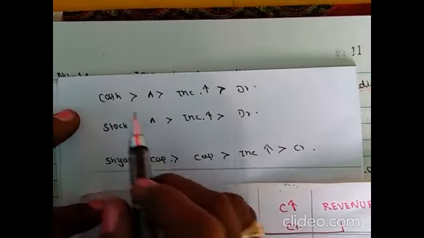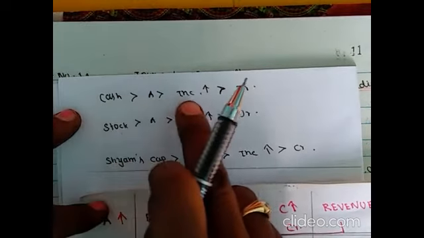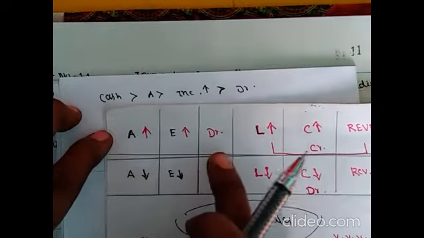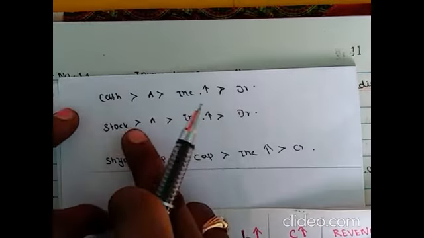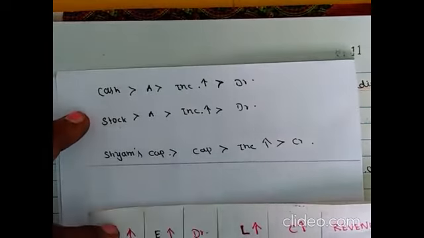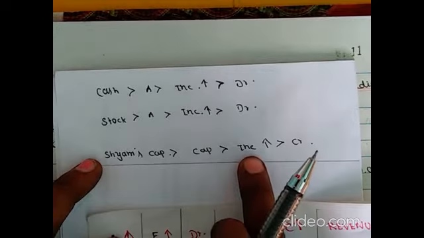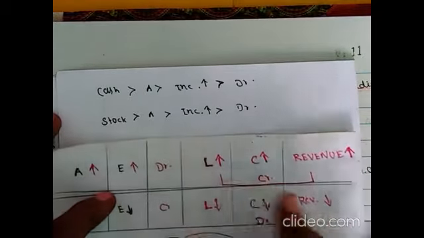Involved accounts are cash, stock, Shyam's capital. Cash is an asset, increase, so debited. Stock is an asset, so increase only, debited. Next, Shyam's capital is related with capital, increase. So capital increase means credit.